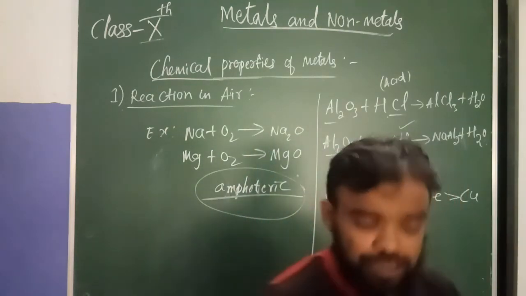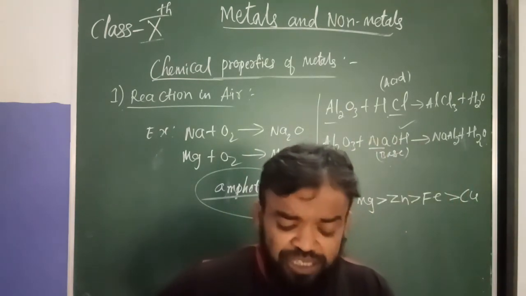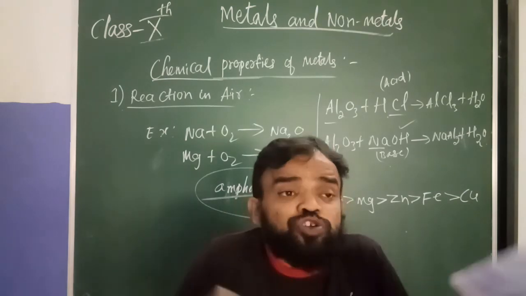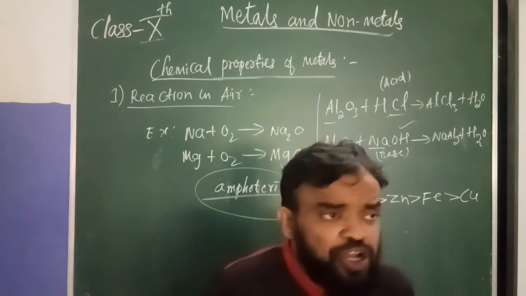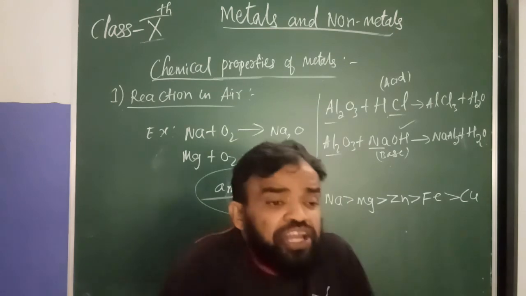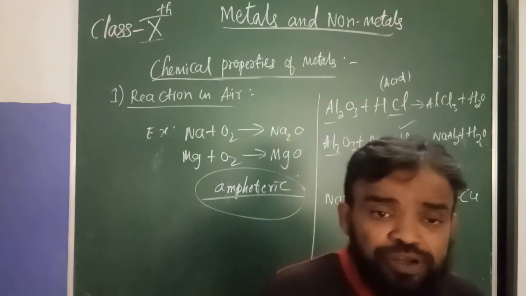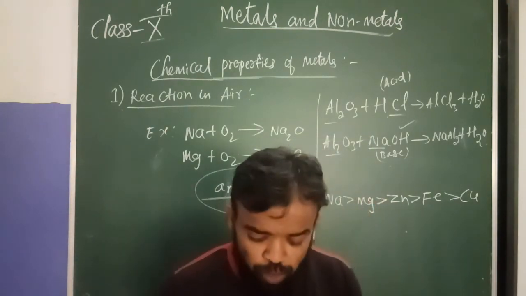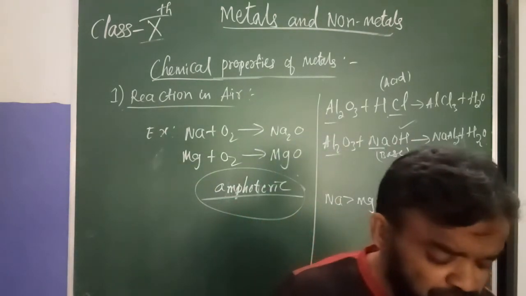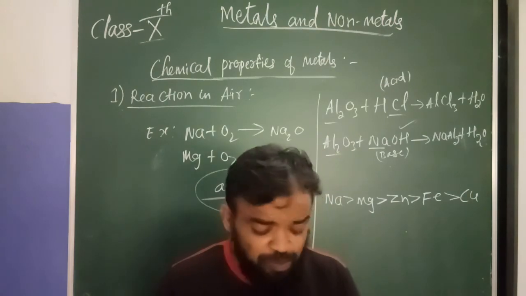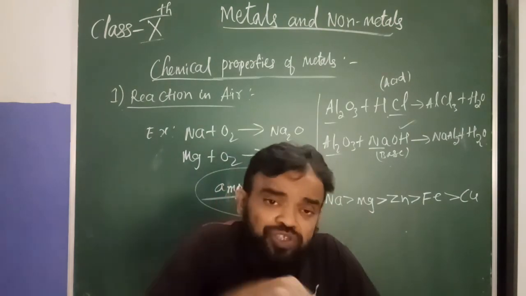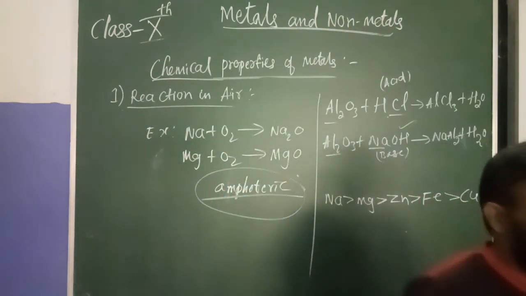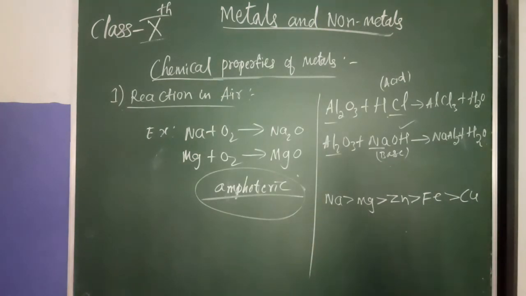If they come in contact with air, they become explosive. They release a lot of heat and will explode. For that reason, we keep them in kerosene. Understood? So I have done this part up to here. In the next part I will continue.